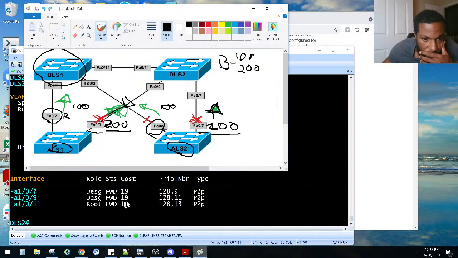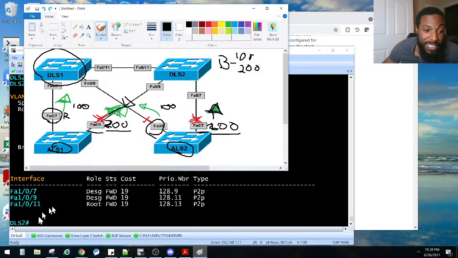109 is forwarding. Maybe I should make that cost higher. So that cost needs to be higher than this one. Let's do that. I'm gonna set this cost to be higher than that one, and I think that's what one of y'all said. My bad on that if that's what you were saying.